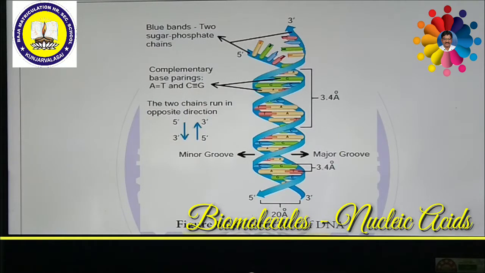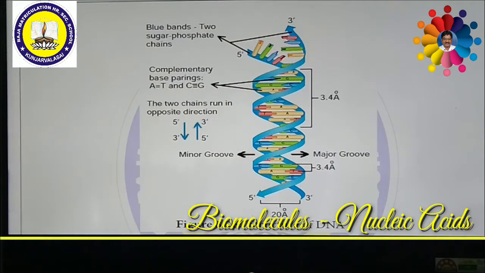This was published by Erwin Chargaff in the year 1949. So this is a very important rule. On the basis of this rule, the DNA double helix model is formed. If one strand runs in the 5' to 3' direction, the other runs in the opposite direction. That means it runs in the 3' to 5' direction, and thus they are anti-parallel in direction. They run in opposite directions.